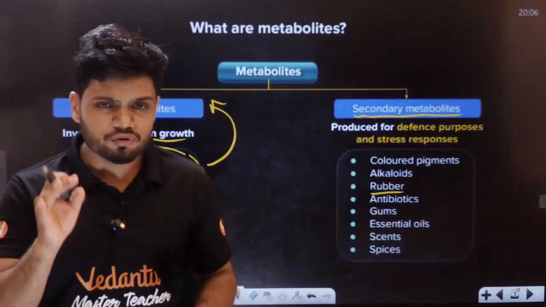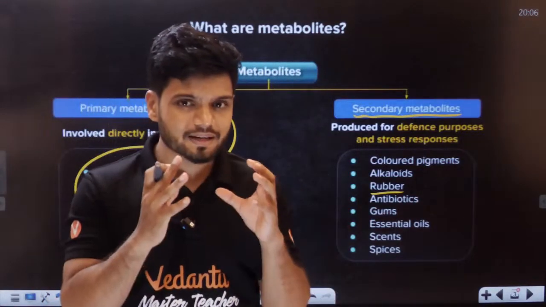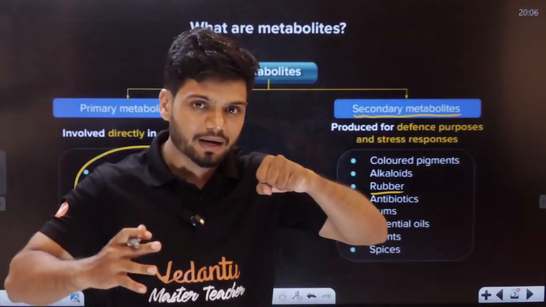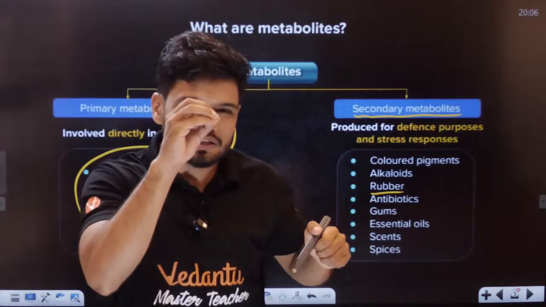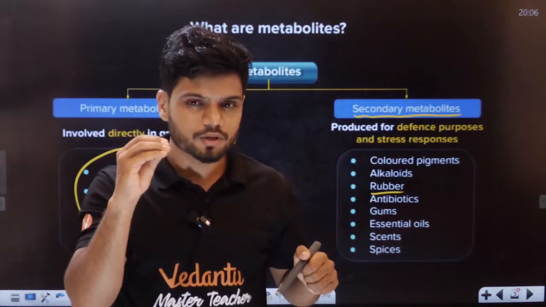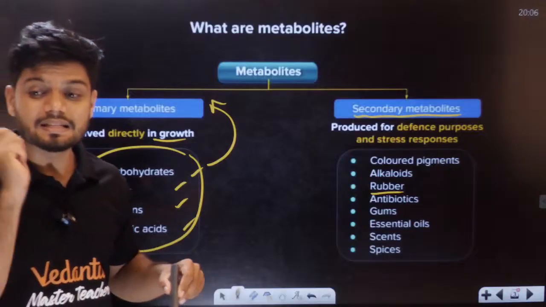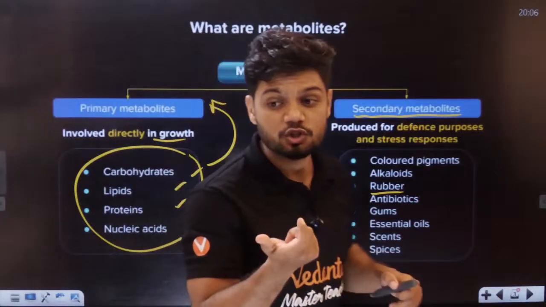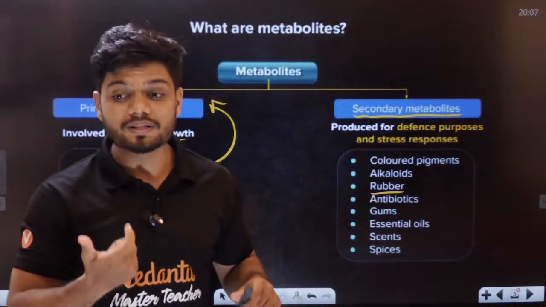Students, have you noticed that beside a tree, you might have seen some gum-like structure coming out? Gum-like structure. Students, have you seen that yellow color resin-like structure? Resin, you might have seen resin. Do all of you know what is resin?